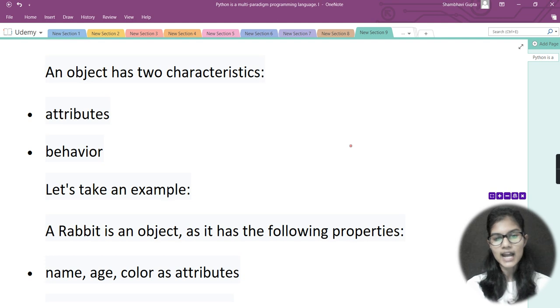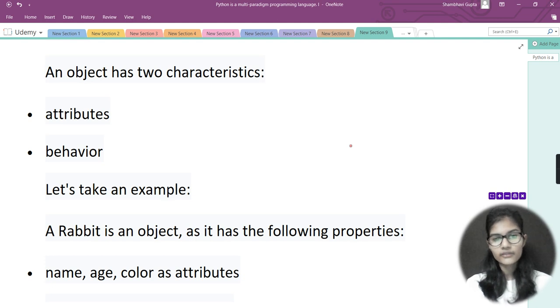Now what are the attributes? Attributes means the things that differ between both pens. The differences can be color, size, whether it is a blue pen or a black pen, and the company, basically which company that pen belongs to.